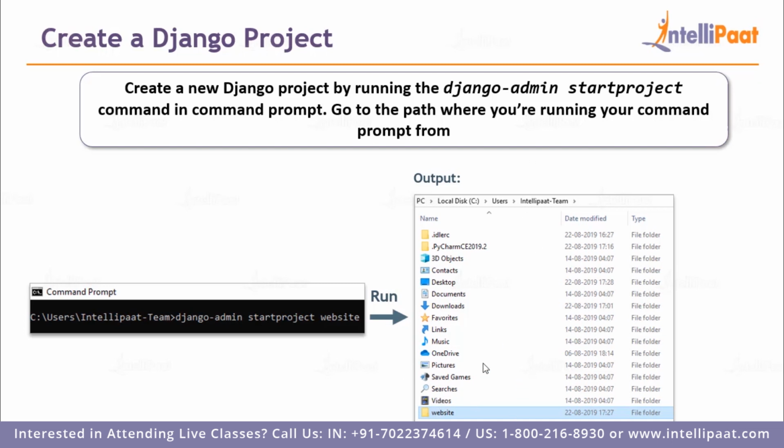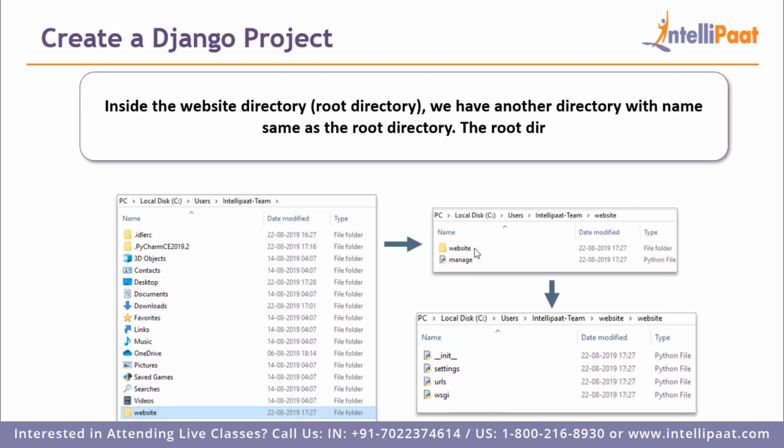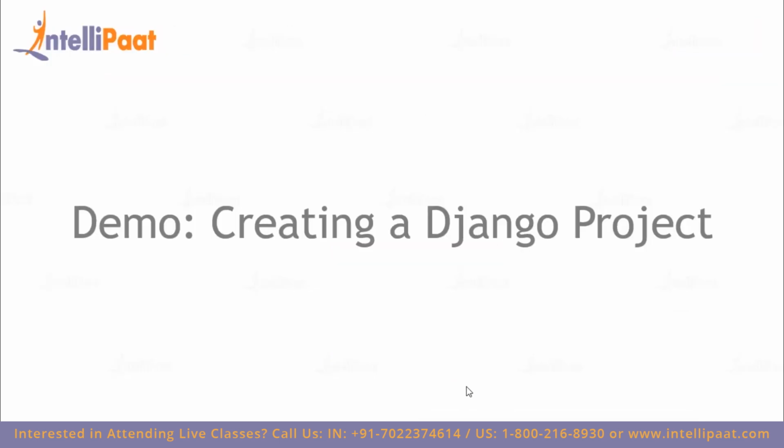When we run this command, this will create a new folder from where we started the command prompt. If we go into this folder website, it comprises another folder with the same name as the root directory. The name of the root directory was website, and inside this there'll be another folder with the name website. This folder comprises all of these files: an init file, a settings.py file, a urls.py file, and a wsgi file.